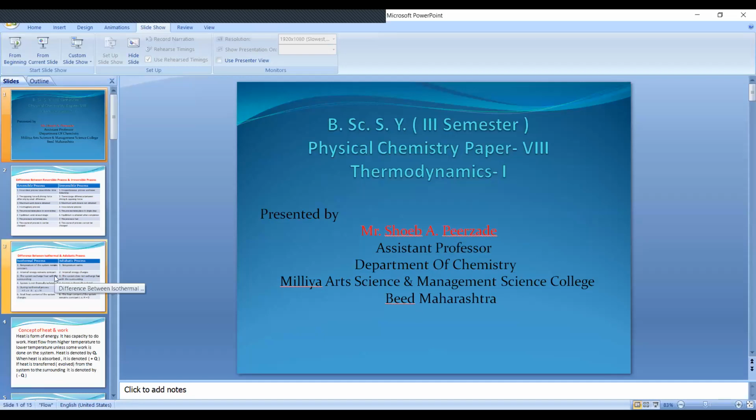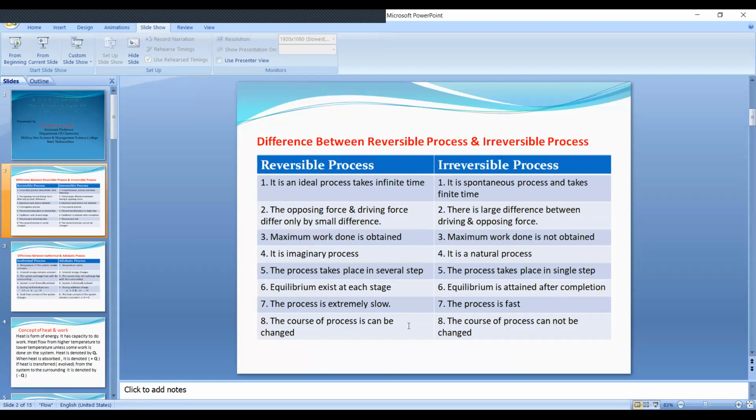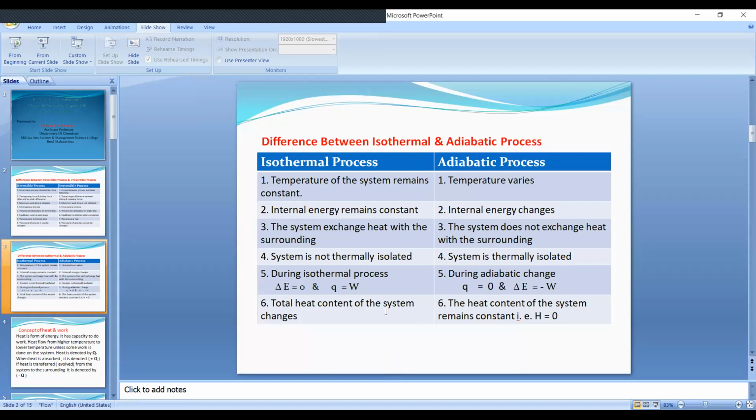That is Q is equal to delta E plus W. In this equation put delta E as 0. Then what we get? That is Q is equal to W. Therefore, Q is equal to W.